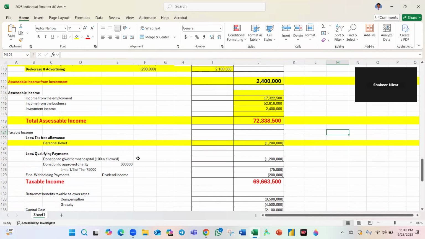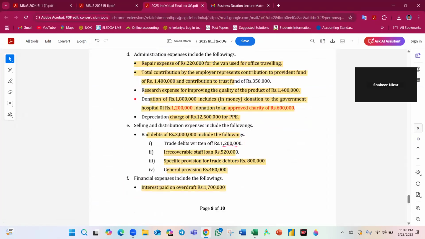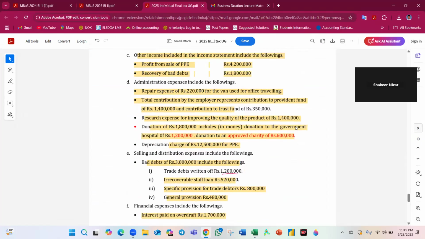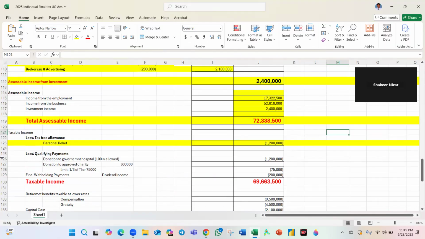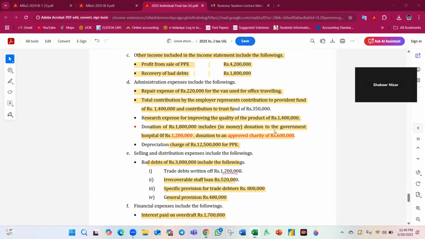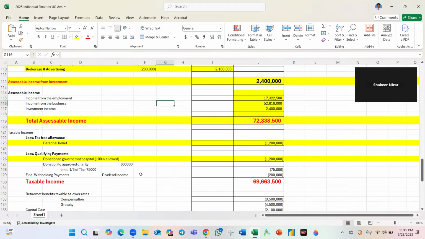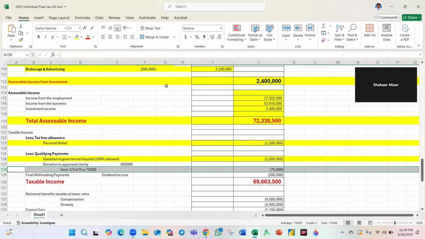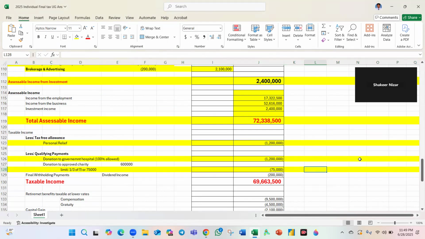And qualifying payments, government donation, we deduct. Add back no. Government donation, 100% allowed in any form. But there is a maximum ceiling for the approved charity: 75,000 or one third of assessable income, whichever is lower. Here, one third of assessable income or 75,000, whichever is lower.